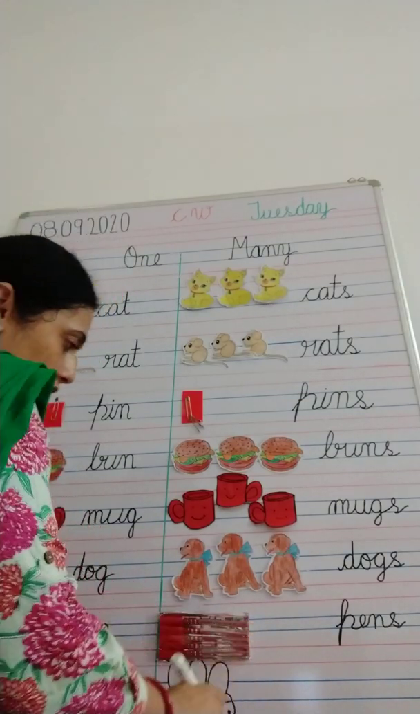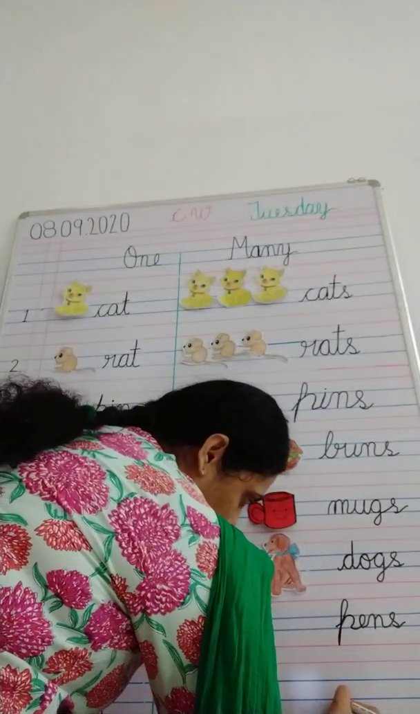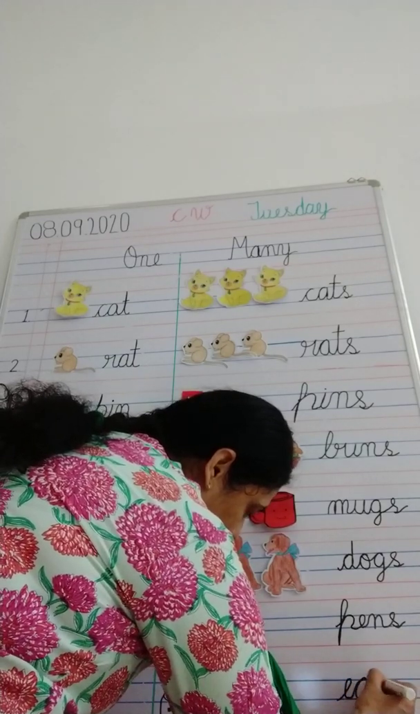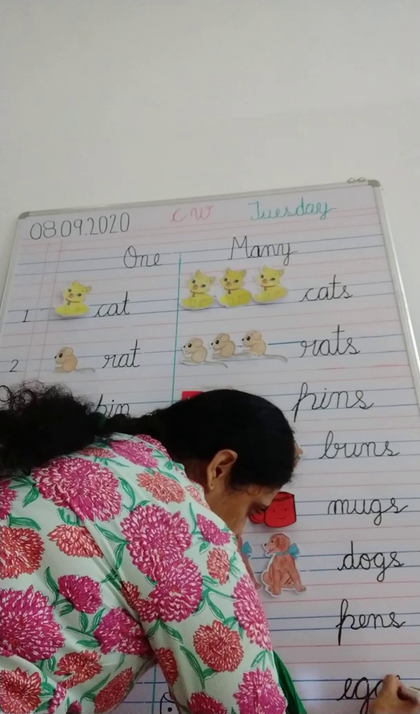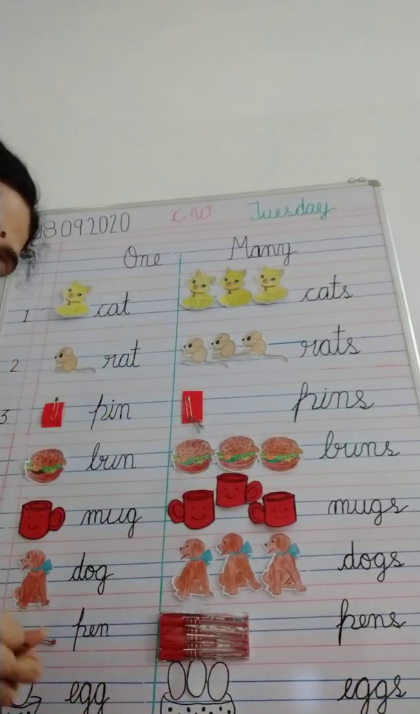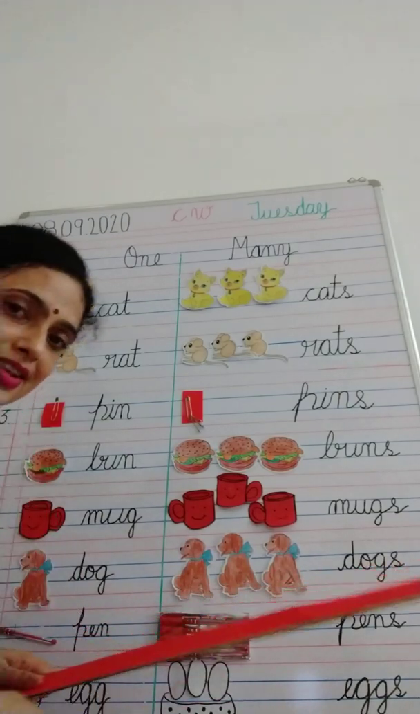So what will I say? Eggs. Okay. So I have to put s at the end. E, g, g, and last s. Eggs. So now we know the concept of one and many. Yes or no? You know?